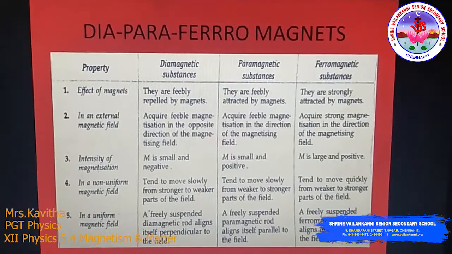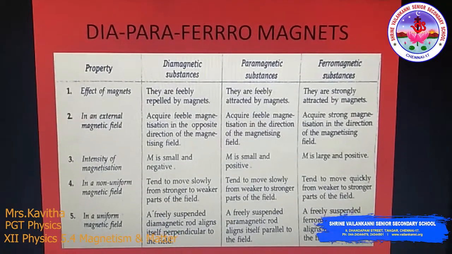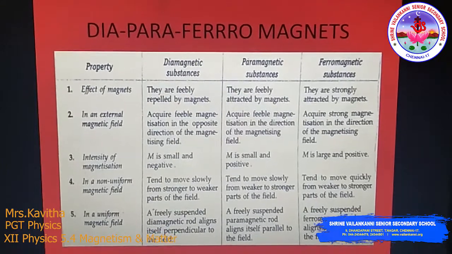In a uniform magnetic field, a freely suspended diamagnet sets itself perpendicular to the field, while para and ferro set themselves parallel to the field.